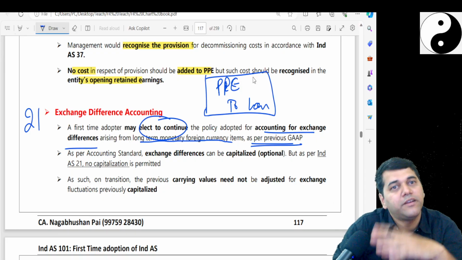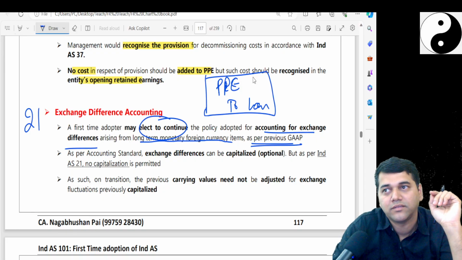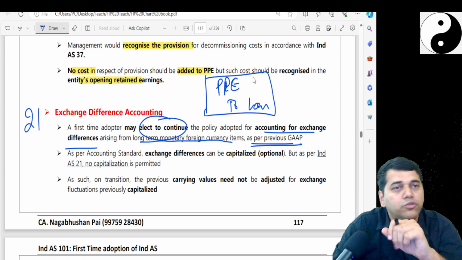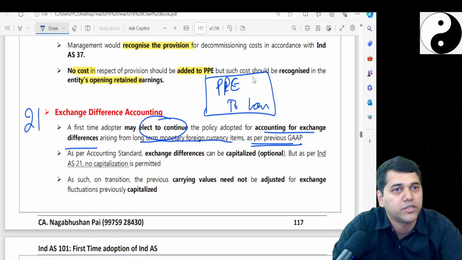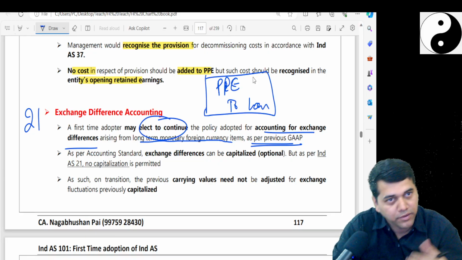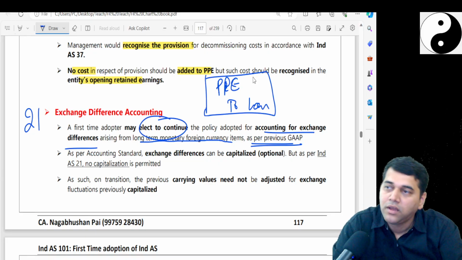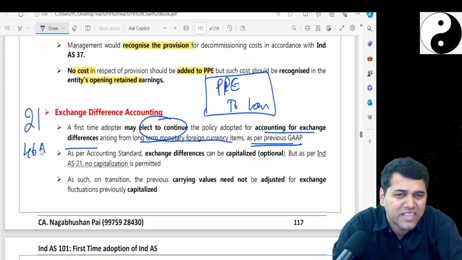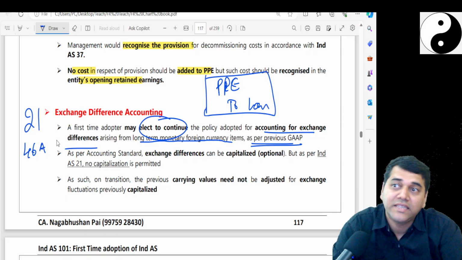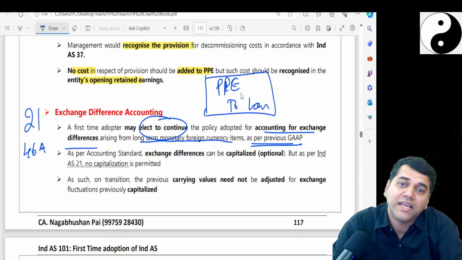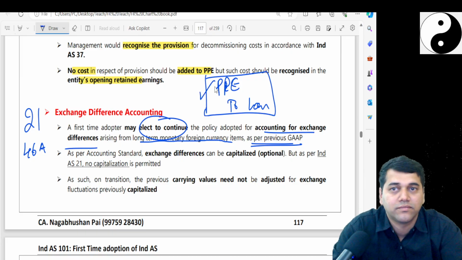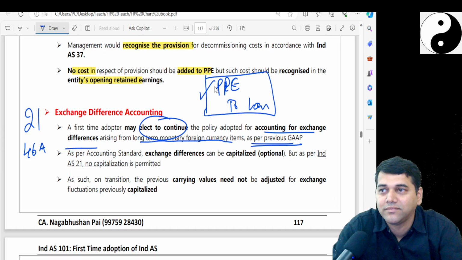Then this company went to the Ministry of Corporate Affairs. Ultimately, who has to prescribe the accounting standard? The Ministry has to, and it got amended. So there is one para number 46A or something, and they permitted companies can capitalize forex loss, which was not permitted.